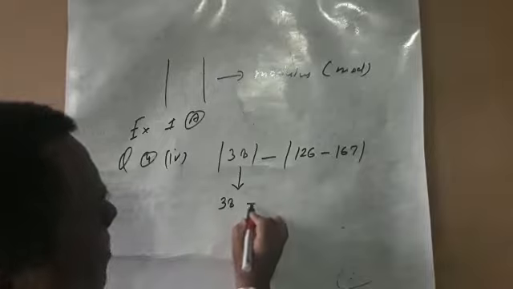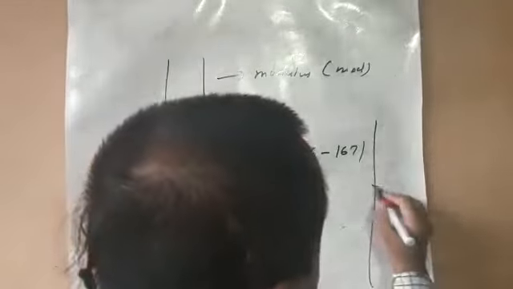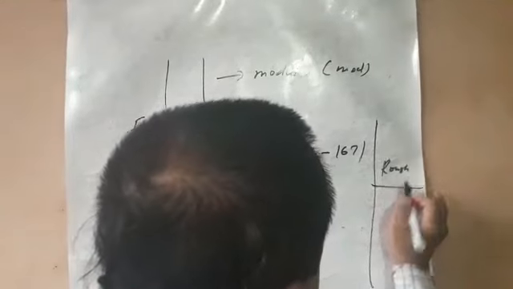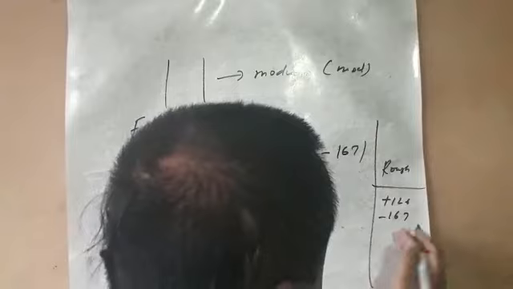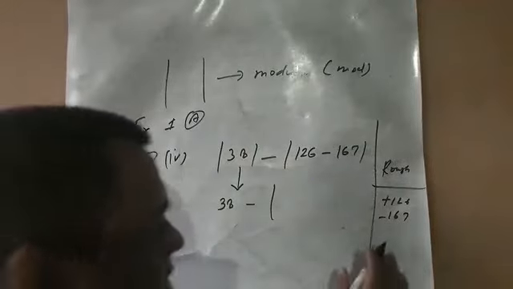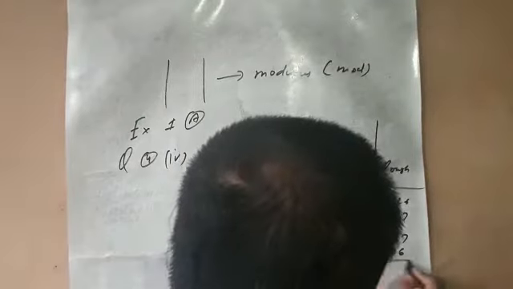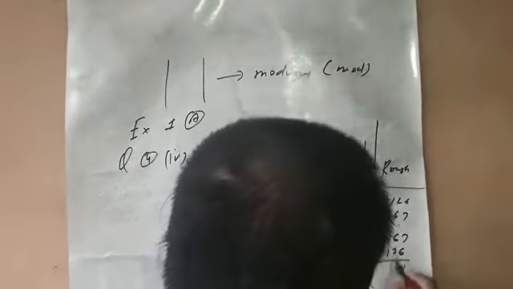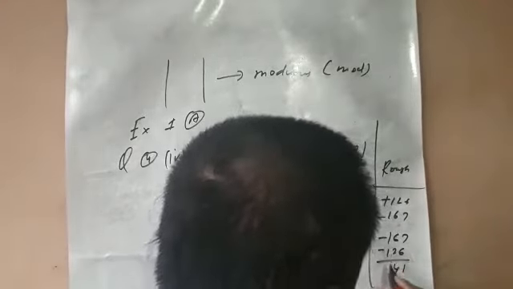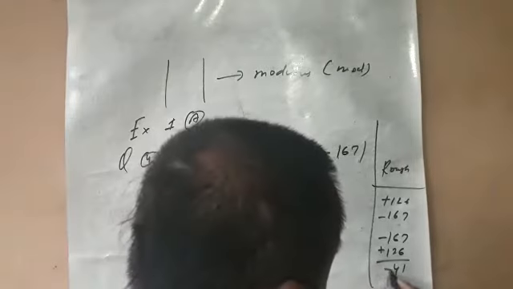This is 38, and here we use the rough sheet: plus 136, and this is minus 167. It means minus 167 is greater than plus 136, so the minus sign is greater in this way. Now 7 minus 6 is 1, 6 minus 2 is 4, and the sign comes from the greater side. So the greater side is minus, giving minus 41.